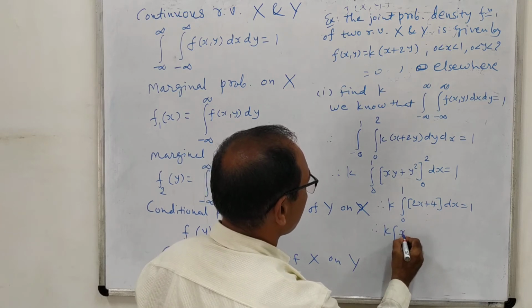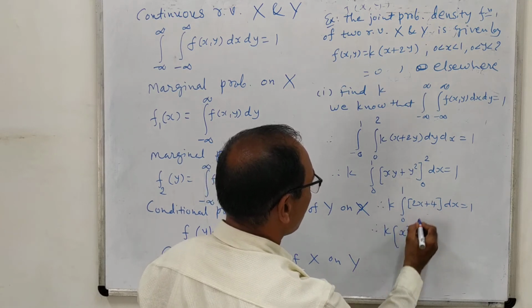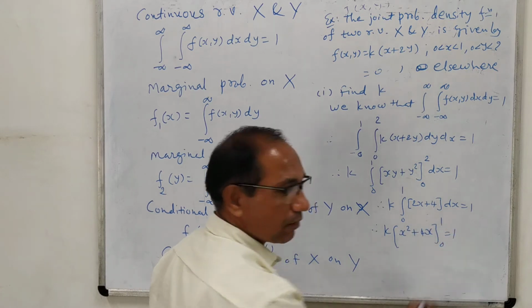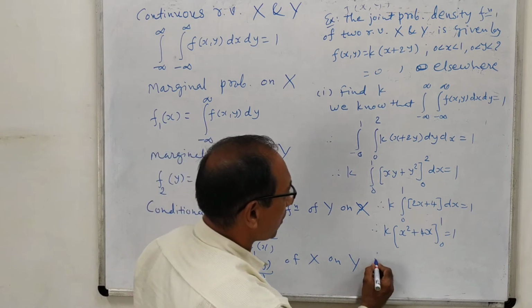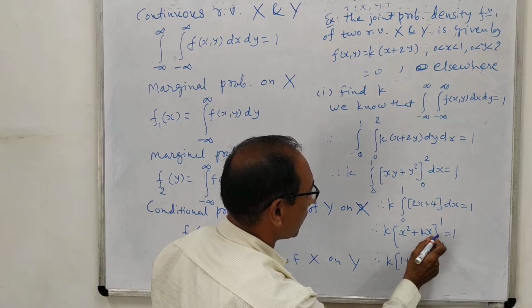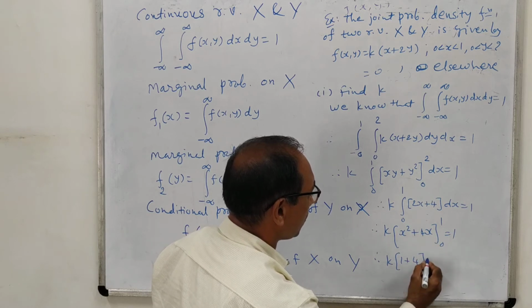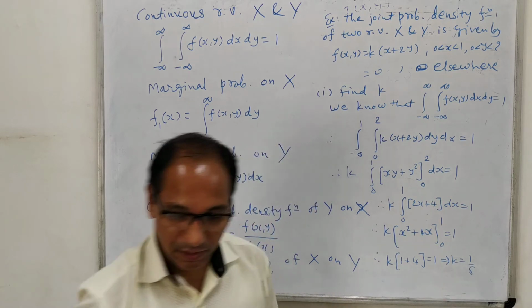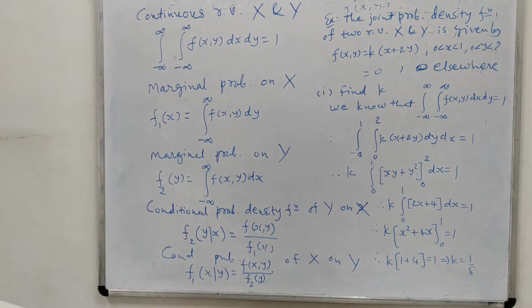Now we integrate this with respect to x. 2x has the integration x square by 2, so the 2 and 2 cancel, and 4 has the integration 4x, from 0 to 1. Therefore we have k times (1 plus 4 times 1), and when we put 0 it becomes 0. So this implies that k equals 1 by 5. So this is the value of the given constant. Are you clear with this?